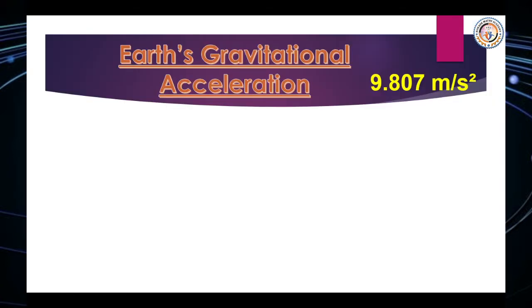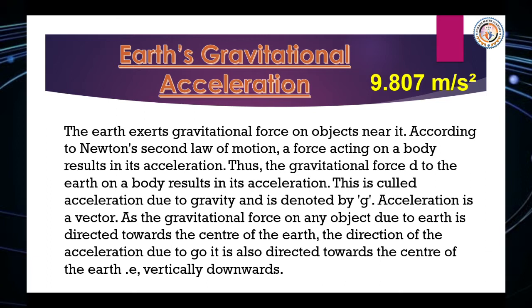Earth's gravitational acceleration is 9.807 meters per second squared. The Earth exerts gravitational force on objects near it. According to Newton's second law of motion, a force acting on a body results in its acceleration. Thus, the gravitational force due to the Earth on a body results in its acceleration. This is called acceleration due to gravity, denoted by small g.